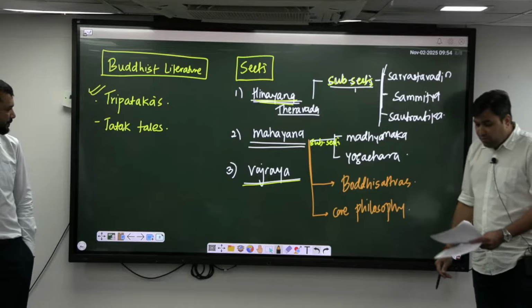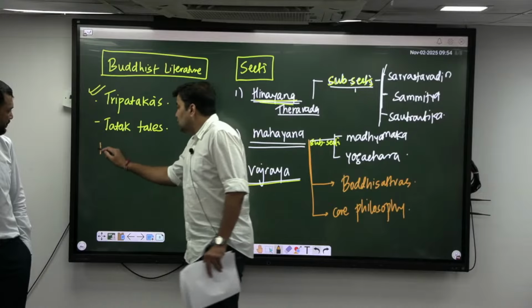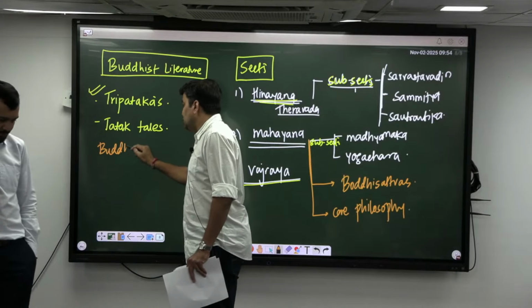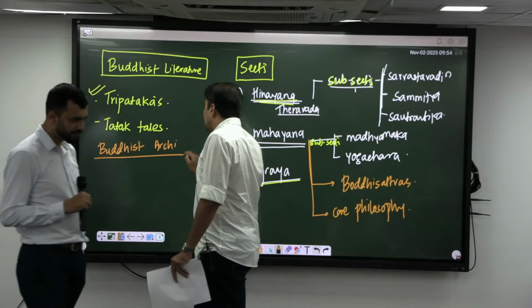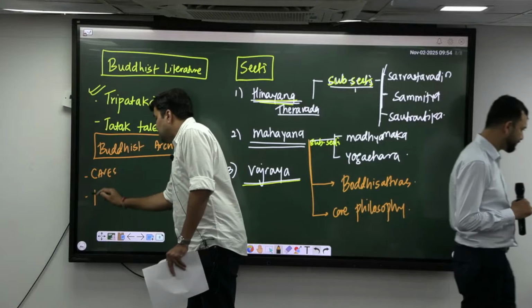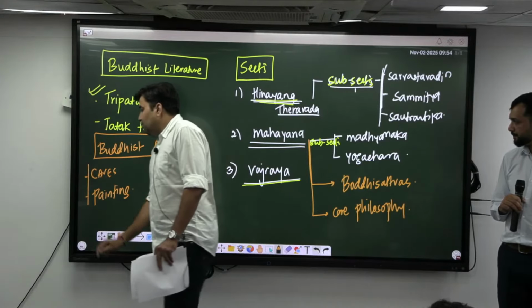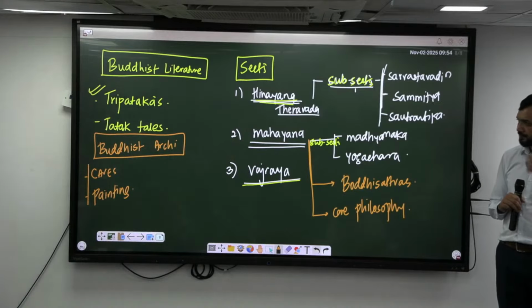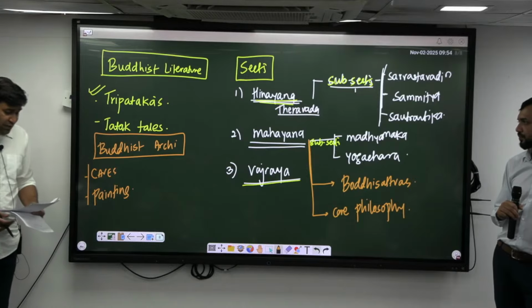Now coming to the another most important point, here is something called as Buddhist architecture. Very, very important. In this Buddhist architecture, you should be knowing about rock cut caves, paintings. Most important, caves and paintings. For example, paintings in Ajanta, Ellora. Then you are having caves. Caves के बारे में पता होना चाहिए पूरा.